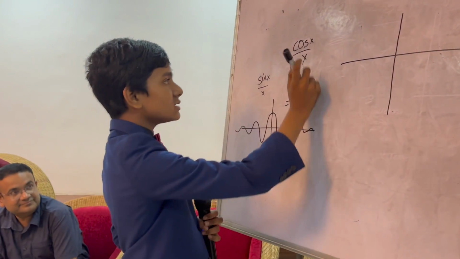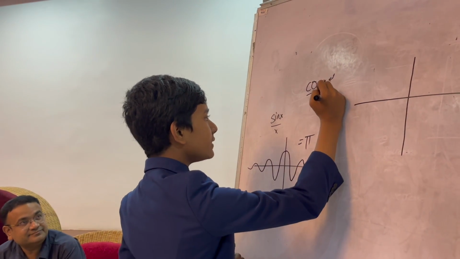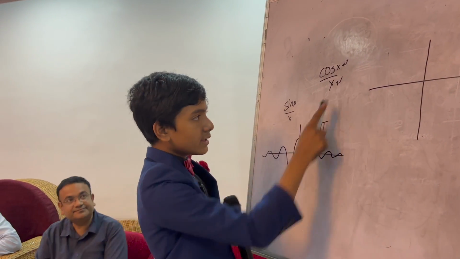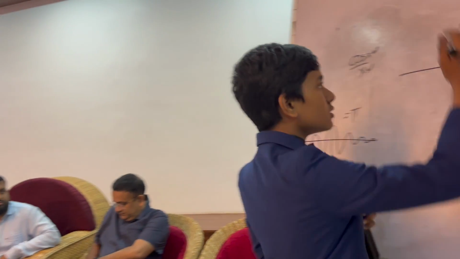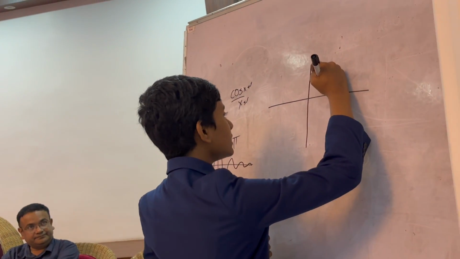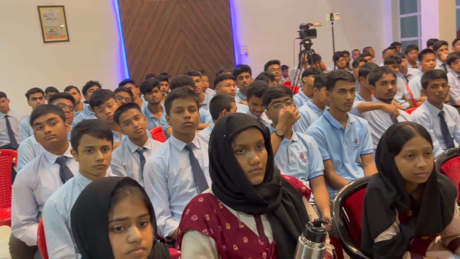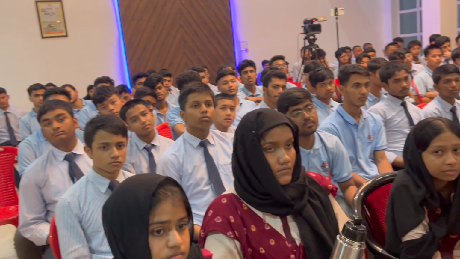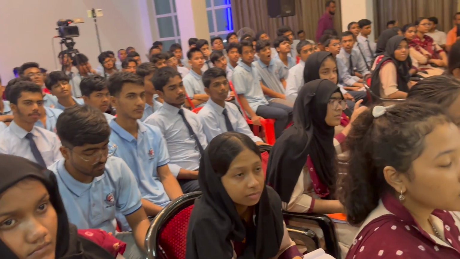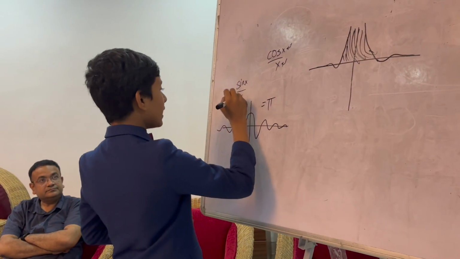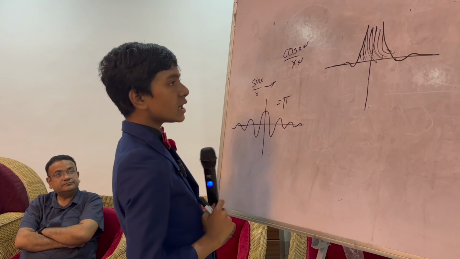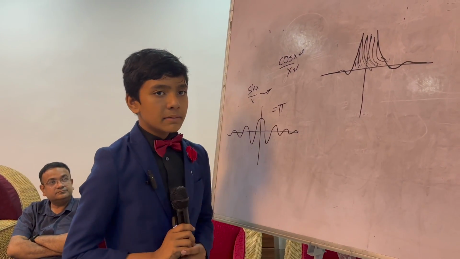Well, as x approaches 0, cosine approaches 1, and x approaches 0, meaning this is going to approach infinity. So essentially, at some point, we have infinite area occurring right over here. So something like this, perhaps. And this is just completely non-integrable. I mean, how do you find the infinite area that goes on over here? So sine x over x is integrable, but cosine x over x is completely non-integrable because of what happens over here.